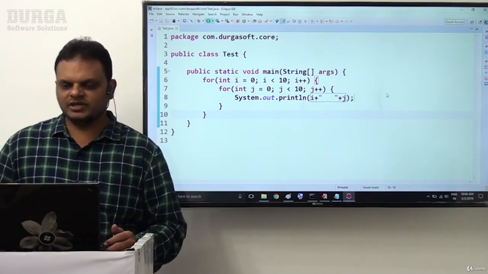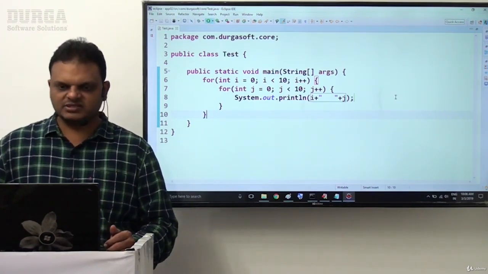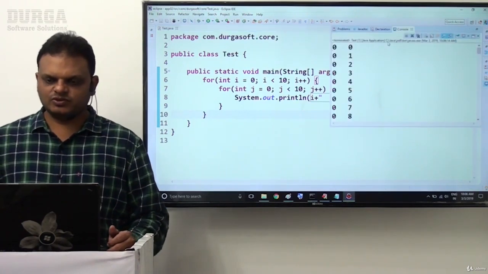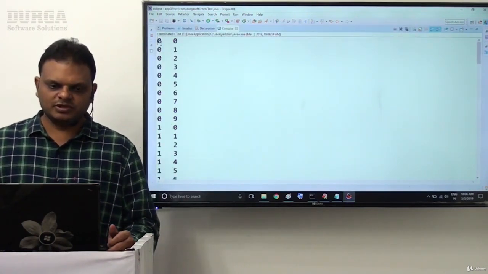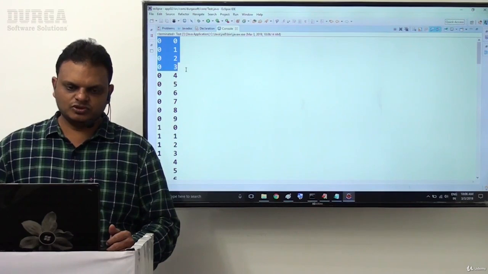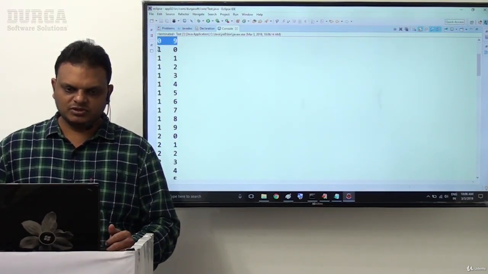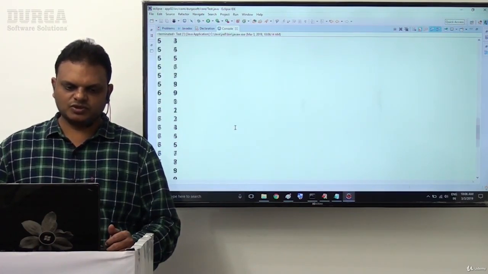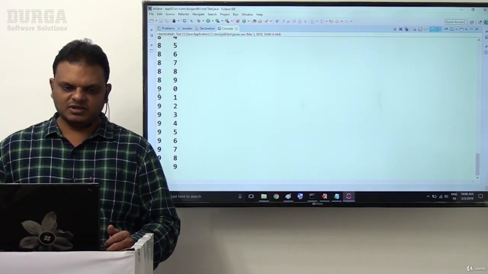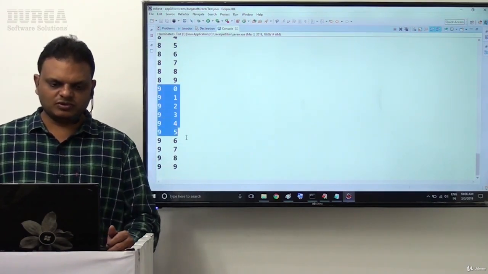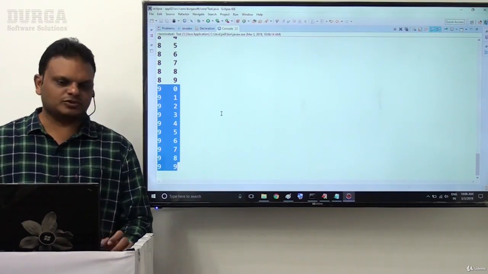So, here we are able to get the similar output. We can recognize this clearly now. Right, sir, we executed this. Just try to observe this output here. 0 0, 0 1, 0 2, 0 3, 0 4, and so on, 0 9. Next one is which one? 1 0, 1 1, 1 2, and so on, 1 9, and so on. If we come to the last one, 9 0, 9 1, 9 2, and so on, 9 9, we are getting output. That's it.